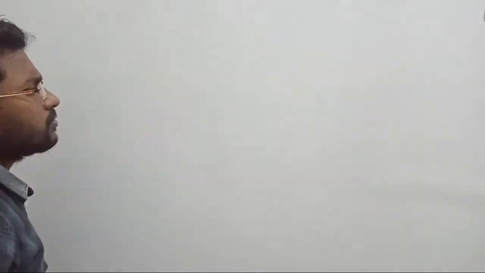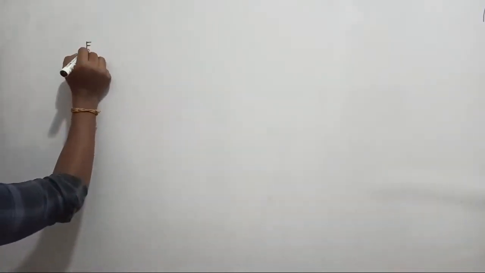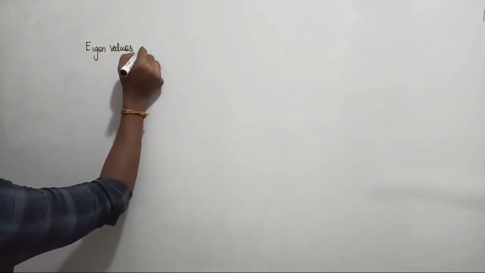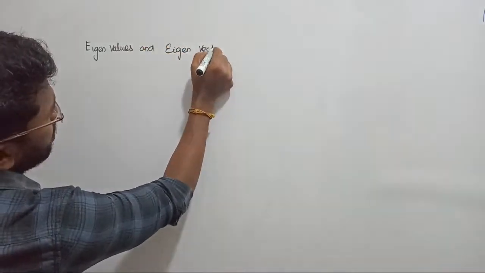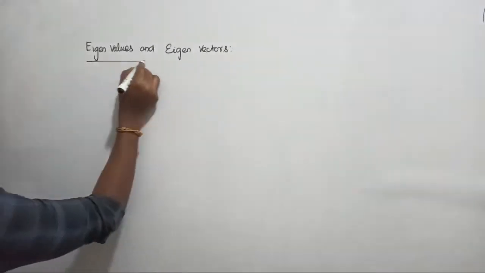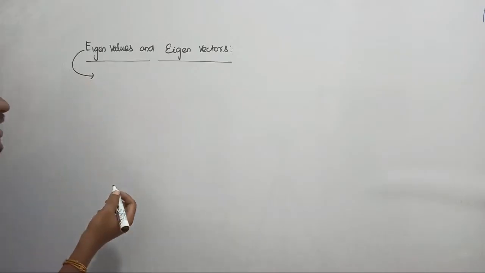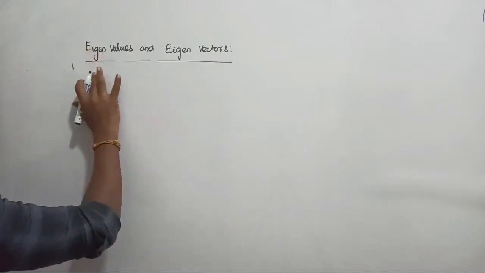Yes, fine. Let's consider eigenvalues and eigenvectors. What do I mean by eigenvalue and eigenvectors? Let us keep the heading and directly enter into the maths. We are going to define eigenvalues and eigenvectors one by one. First of all, eigenvalues are the roots of the characteristic equation offered by the matrix.